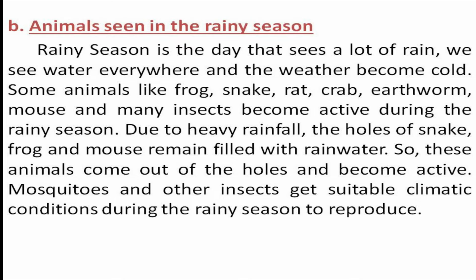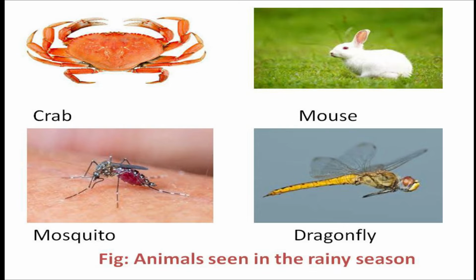Mosquitoes and other insects get suitable climate conditions during the rainy season to reproduce. They feel suitable in this rainy climate because they can reproduce in this rainy season.